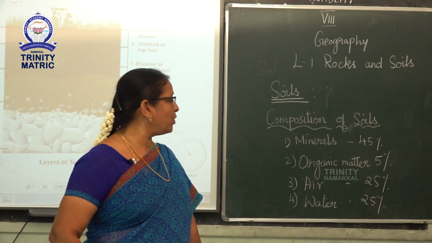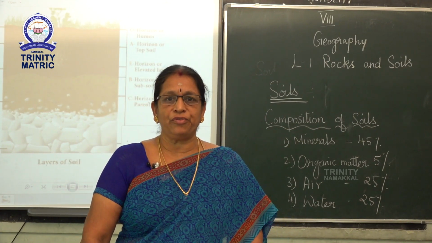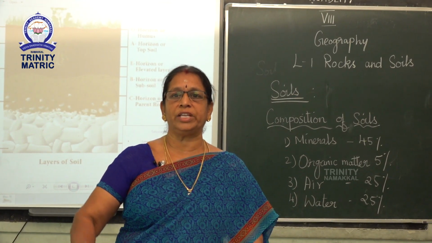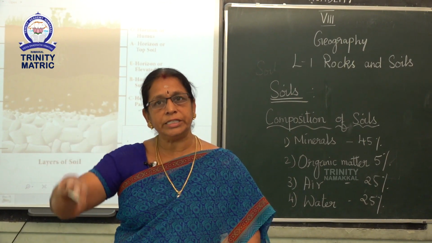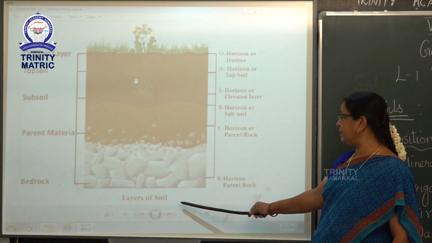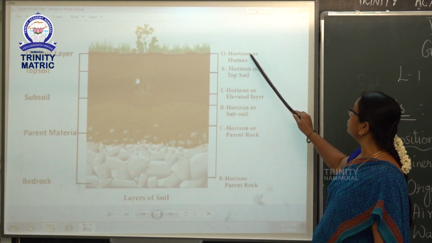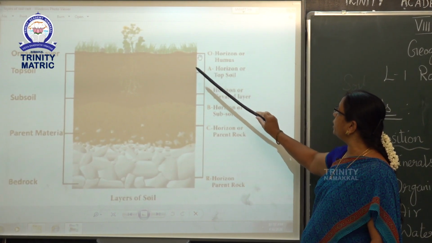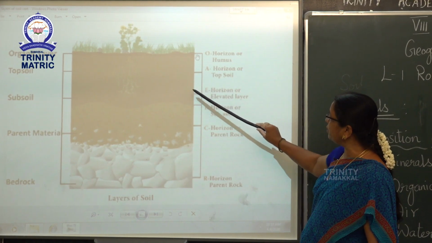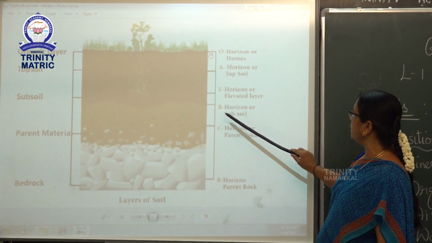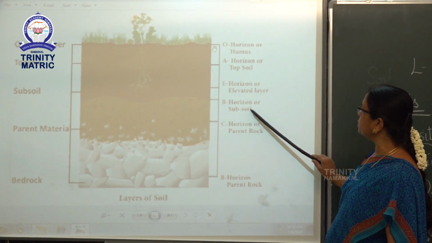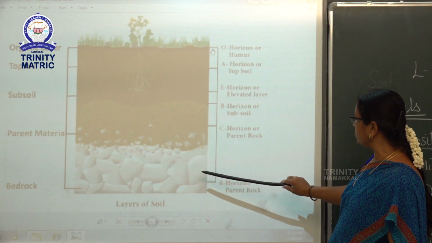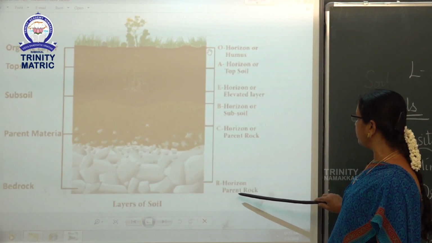Next, soil profile. The soil profile is defined as a vertical section of the soil from the ground surface and extends downwards. Now we can see the layers of earth. O horizon or humus, A horizon or topsoil, E horizon or elevated soil, that is subsoil. Next, B horizon or subsoil, C horizon or parent rock, and the last one is R horizon, parent rock.